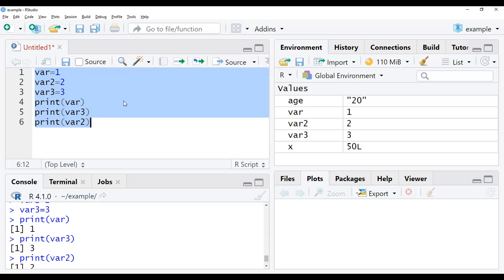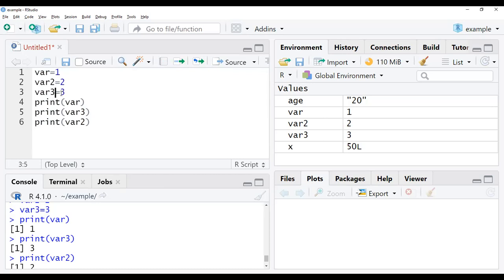Coming to data types in R programming, is anyone having doubts? Yes. You are not using var3 here. It is 3, right arrow, var3. If you use that, it can work. First write the 3, then the right arrow, then var3. In that case the output comes.